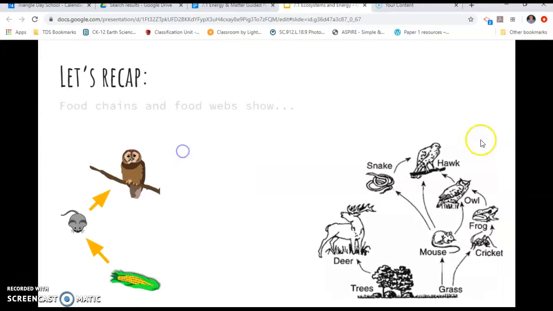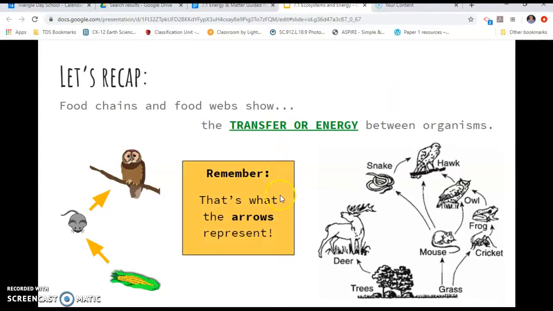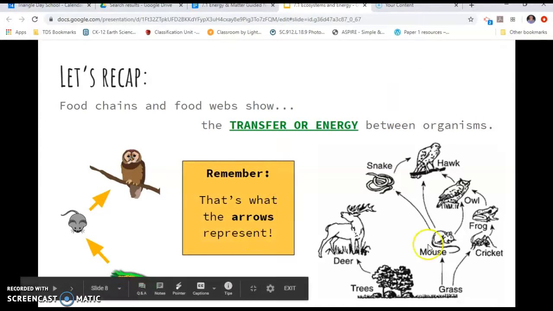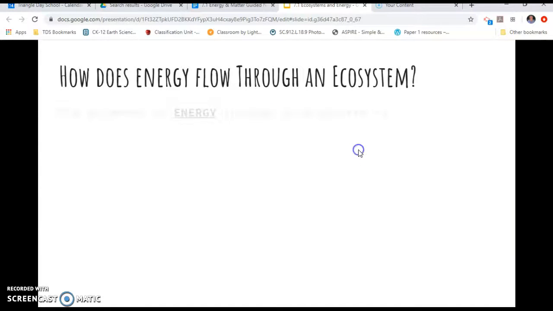All right, so let's recap real quick. Food chains and food webs show the transfer of energy between organisms. Remember that the arrows represent where the energy is moving to. So from the mouse to the snake, from the snake to the hawk. So the energy is moving in the direction that the arrows are pointing.